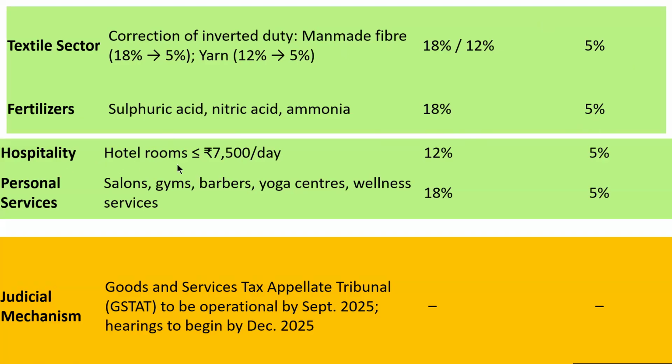Hospitality: hotel rooms less than rupees 7,500 per day, previously 12%, are now reduced to a revised rate of 5% GST. For personal services such as salons, gyms, barbers, yoga centers, and wellness services, previously it was 18%. Now it is 5%.